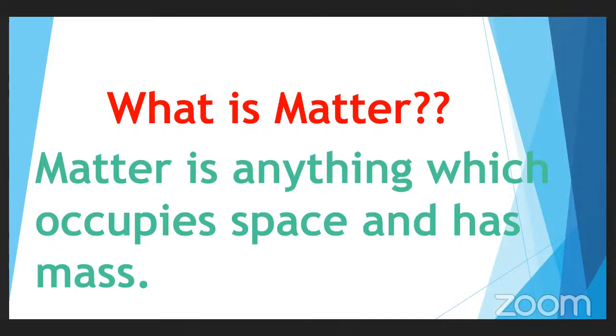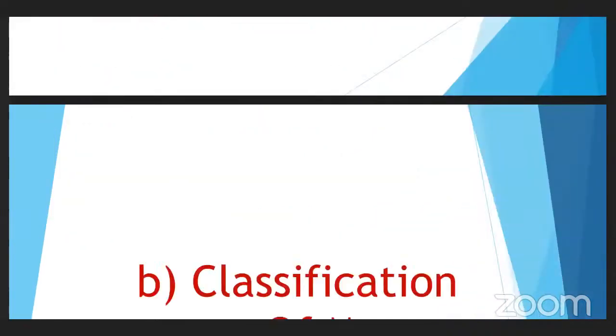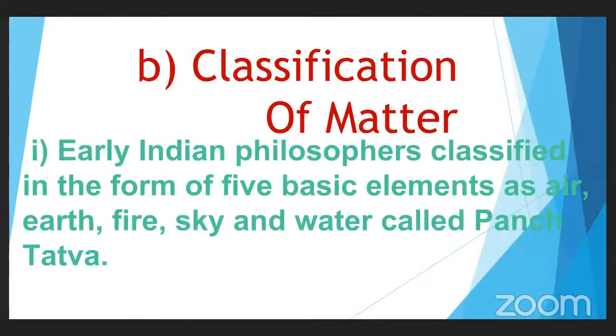Okay. Now, next we will go into the classification of matter. How is matter classified? See, in the surroundings, we find different things, different matter. It is very difficult to say this is one sort of matter, that is one kind of matter. So the scientists and the Indian philosophers felt that matter should be classified so that it will be very easy to understand.